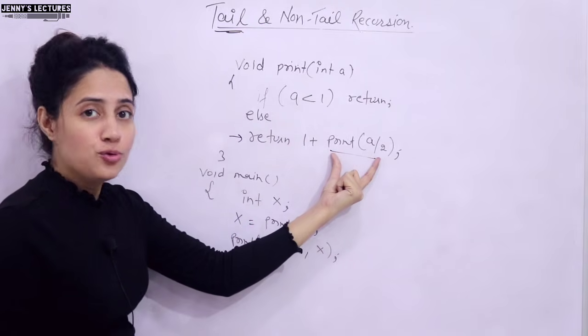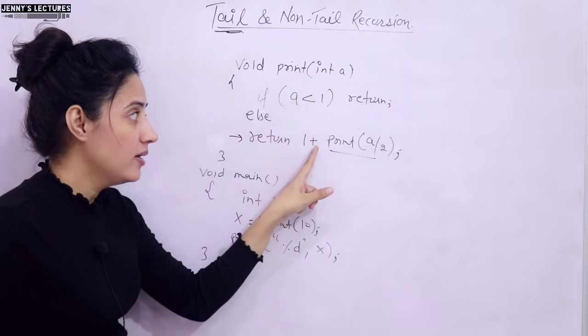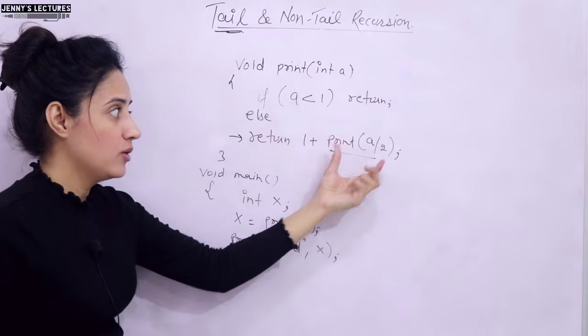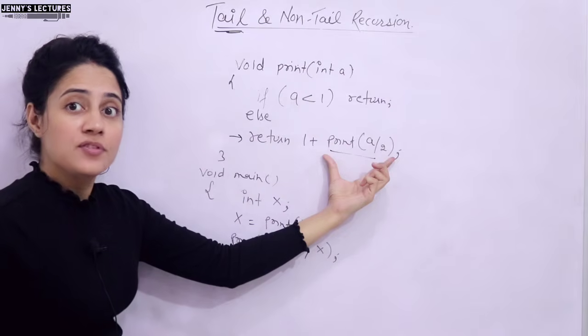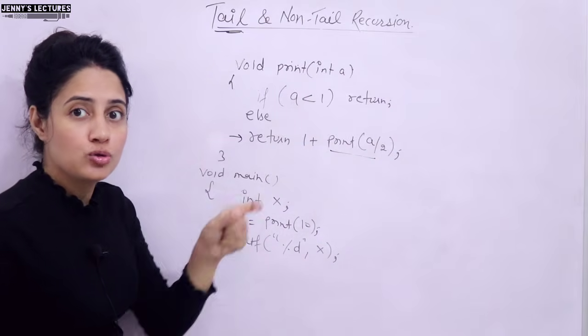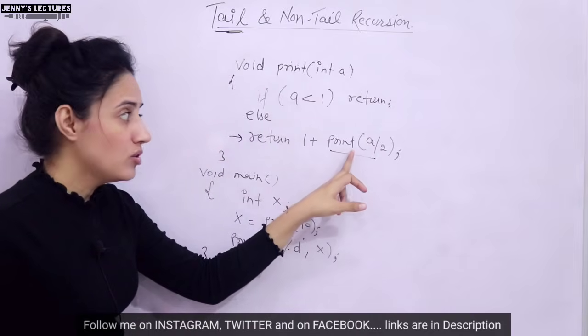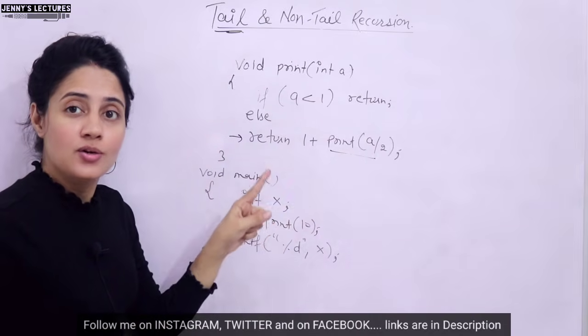Because after the function call we still have something to execute. What is that? We are going to add 1. Whatever it returns, after that we are going to add 1 and after that we are going to return. So that adding of 1 is the last thing we are going to do in this function, not the recursive call. So it is non-tail recursion.